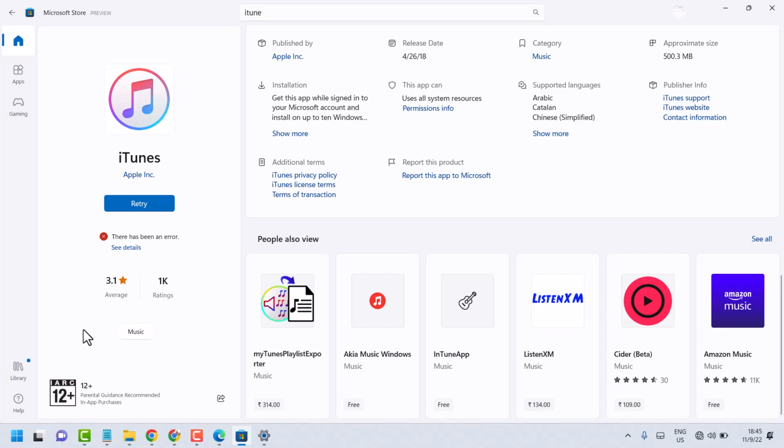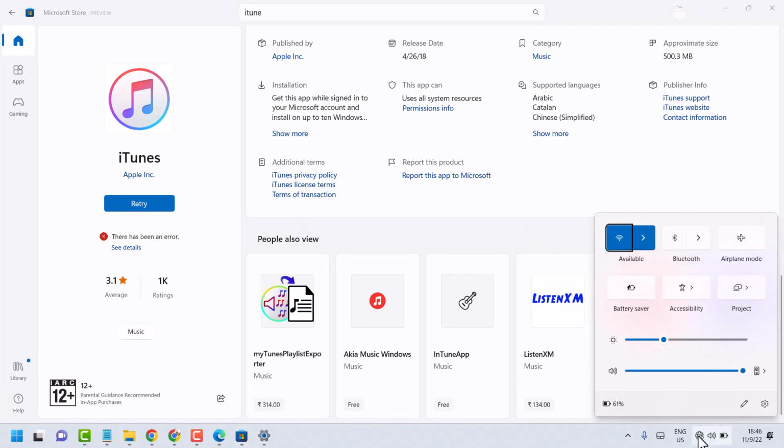Hello friends, in this video I will show how to fix and resolve "There has been an error. Retry." So once you download and you try to install any application in your Windows 11 or Windows 10, if you see this error, "Retry, there has been an error," you just need an internet connection. Once you connect your PC with internet and click on retry, the downloading process will complete.